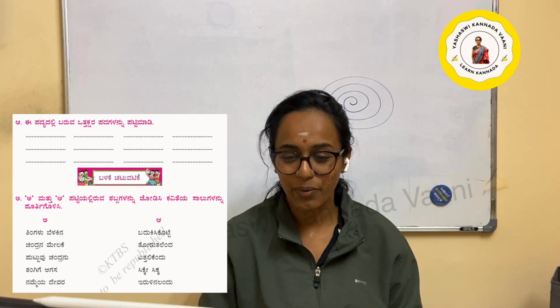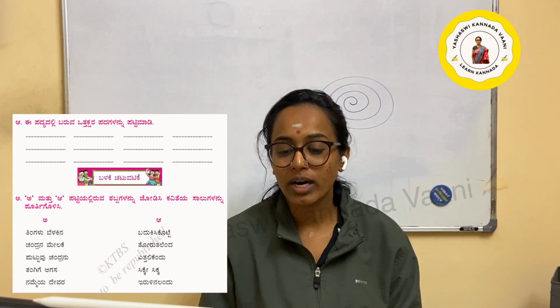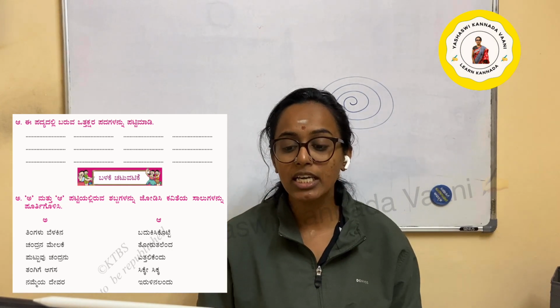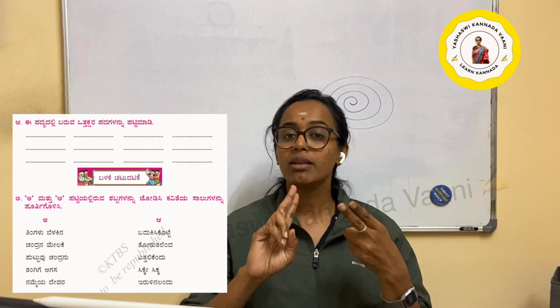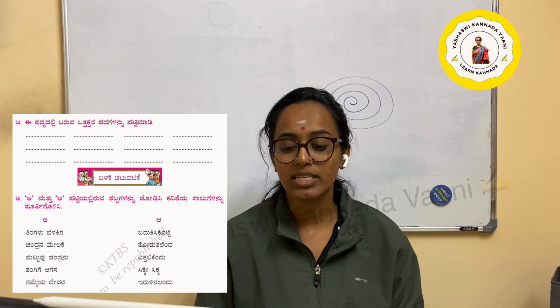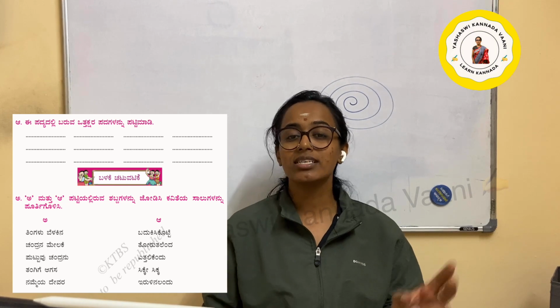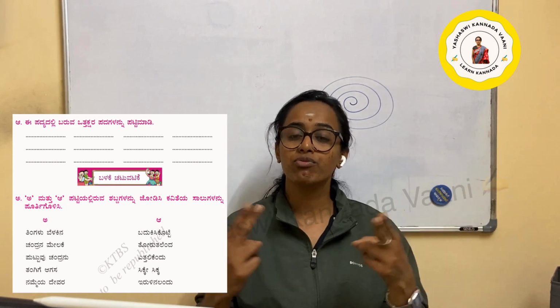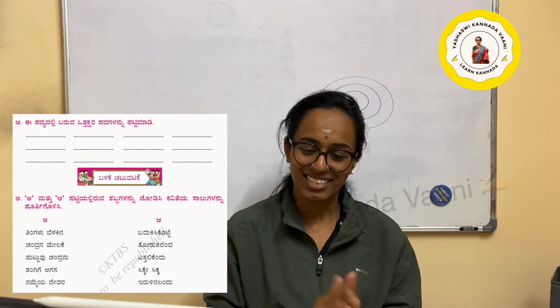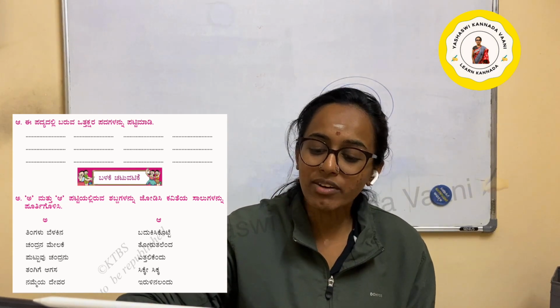Next. In the lists A and B, a list is a column, match the words in the columns. Shabda is a sound. Complete the lines of the poem. So the lines of the poem, you have to finish them. It's very easy. Read the poem, find the answer, that's it. So here we complete the Baaviyalli Bidda Chandra exercise.